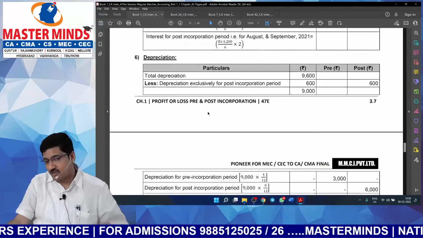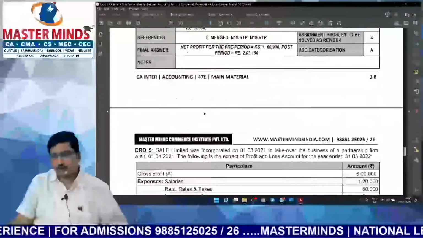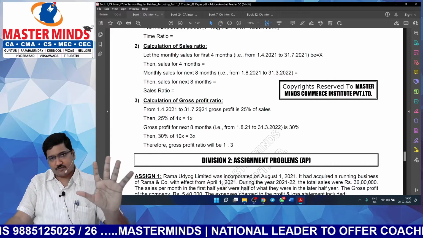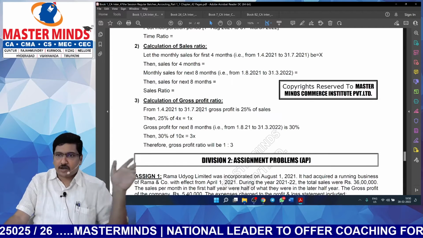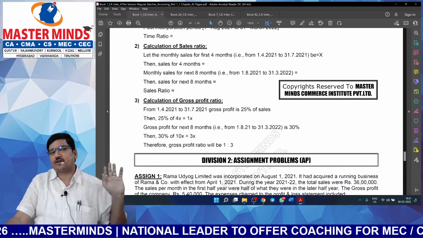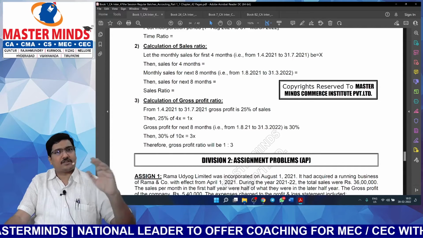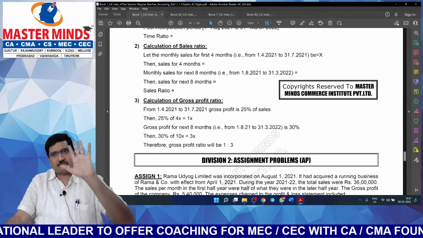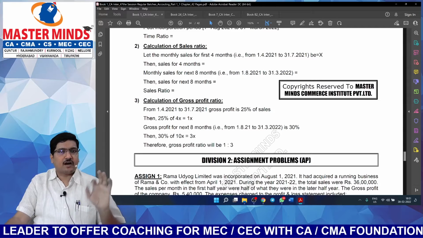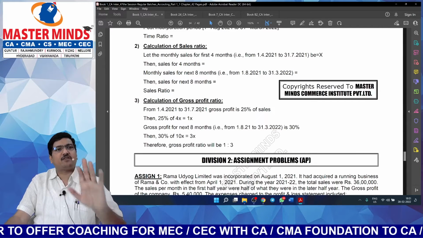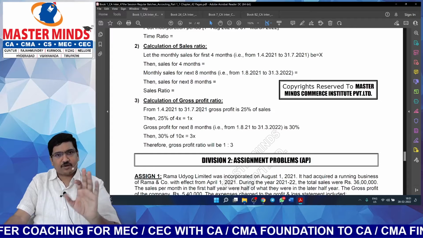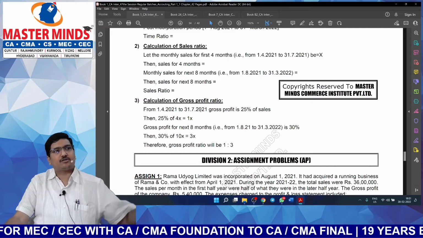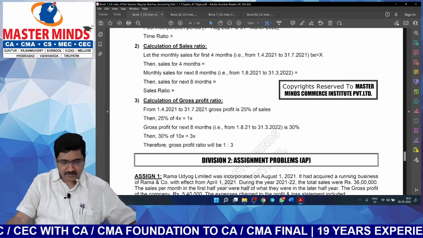Even after doing all these, see the number of problems. Just 5 problems, enough. Just by solving 5 problems, you are able to prepare your entire chapter of profit or loss prior to incorporation. Now tell me, if you open the study material, the RTPs, MTPs, past exam papers, is it really possible for you to solve this much in just a matter of 5 problems? Impossible. Our major focus is that we have to save your valuable time. Just by preparing a few problems, you must be able to cover all the ICAI sources and all leading other textbooks available in the market. Next one.